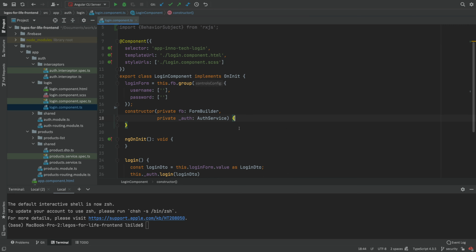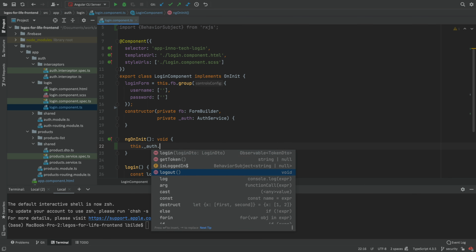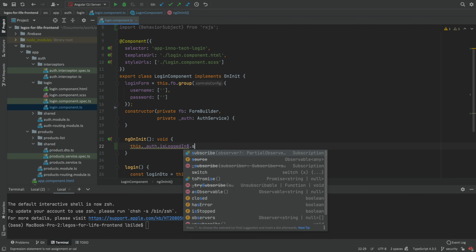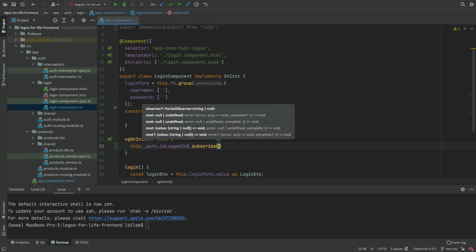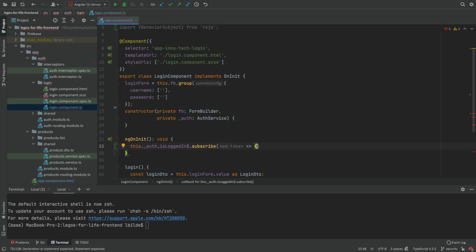We're going to talk about the problems with not unsubscribing from one of these guys right here. So let's try in the ngOnInit right here. We'll try and say this.auth, and then we'll use our isLoggedIn behavior subject, and we'll start subscribing. Now when we do this, we can get back a token, and we can use that token and console log it like this. And again, I'll remove this again. I just want to prove a point right here.